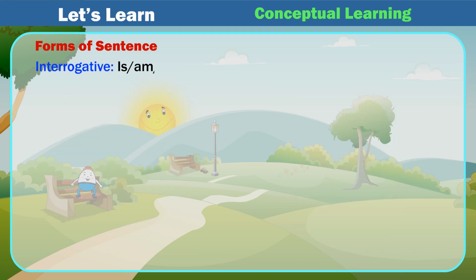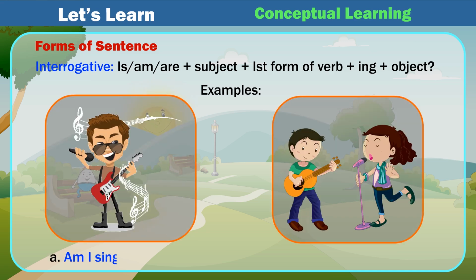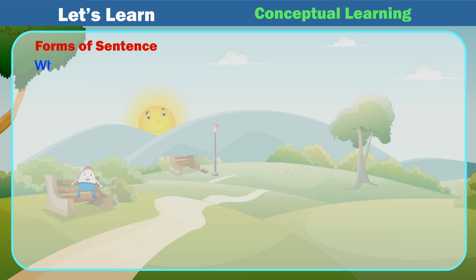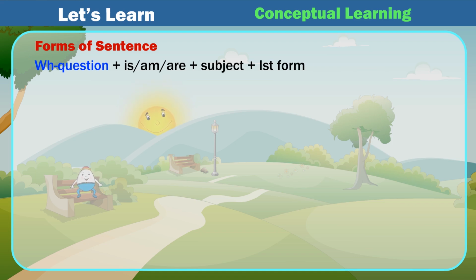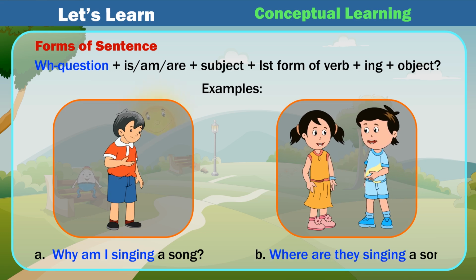Interrogative: is/am/are plus subject plus 1st form of verb plus ing plus object. Examples: A. Am I singing a song? B. Are they singing a song? WH question plus is/am/are plus subject plus 1st form of verb plus ing plus object. Examples: A. Why am I singing a song? B. Where are they singing a song?